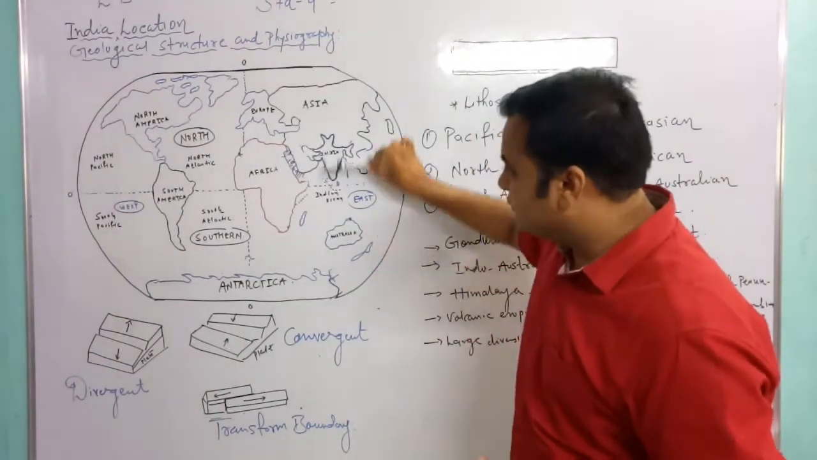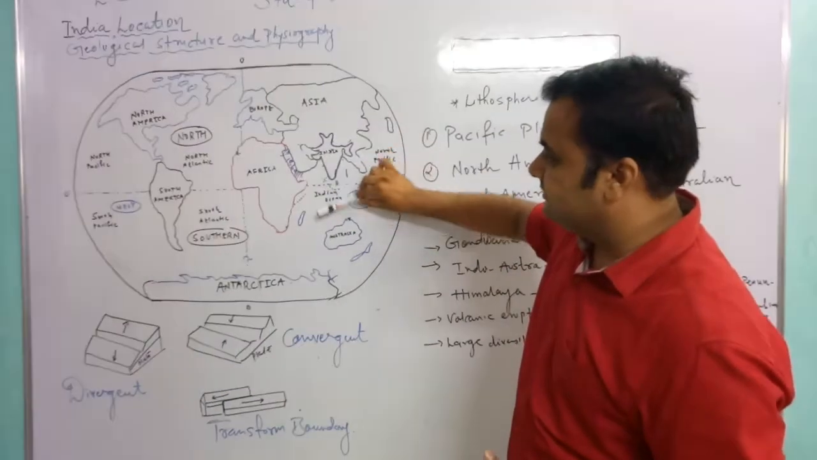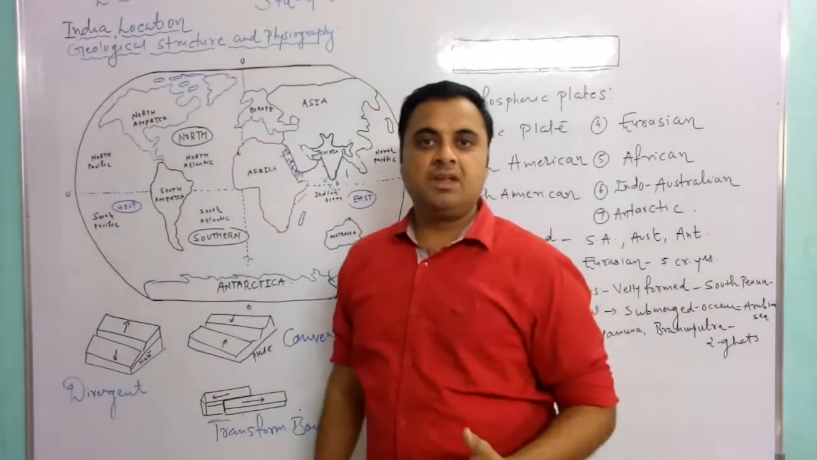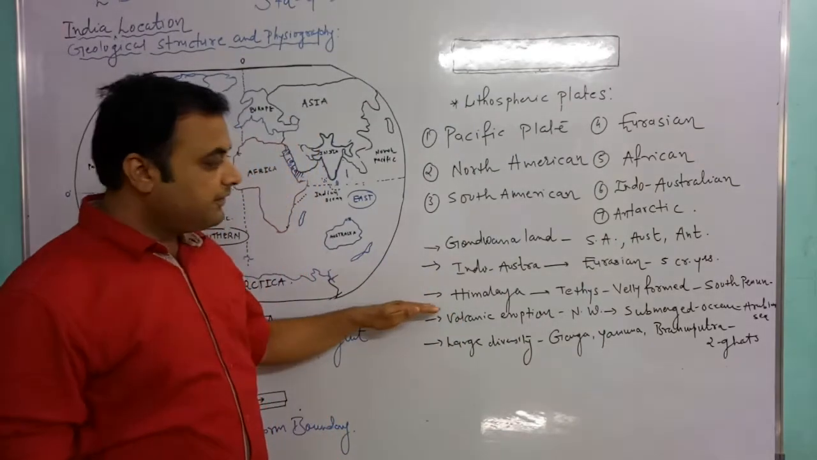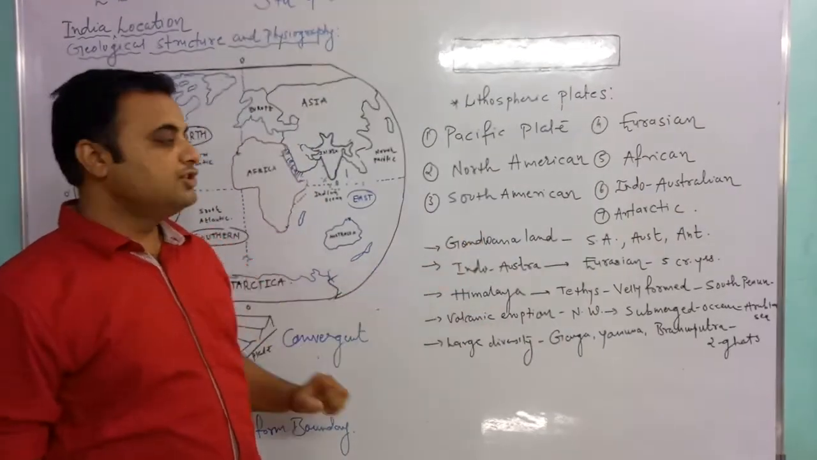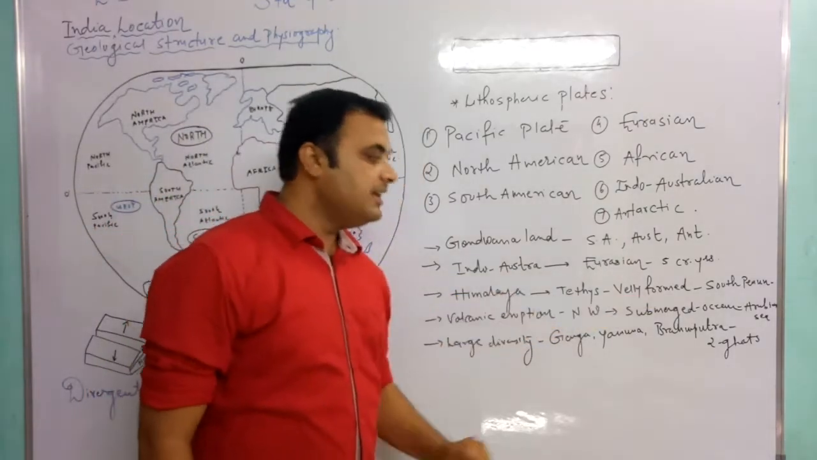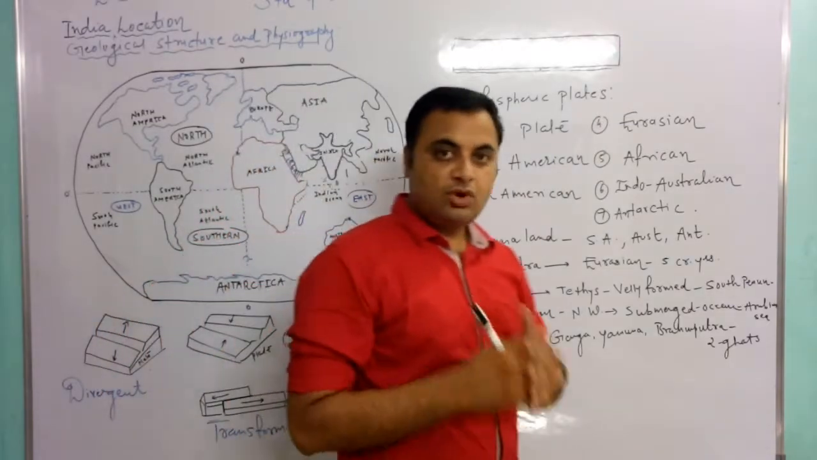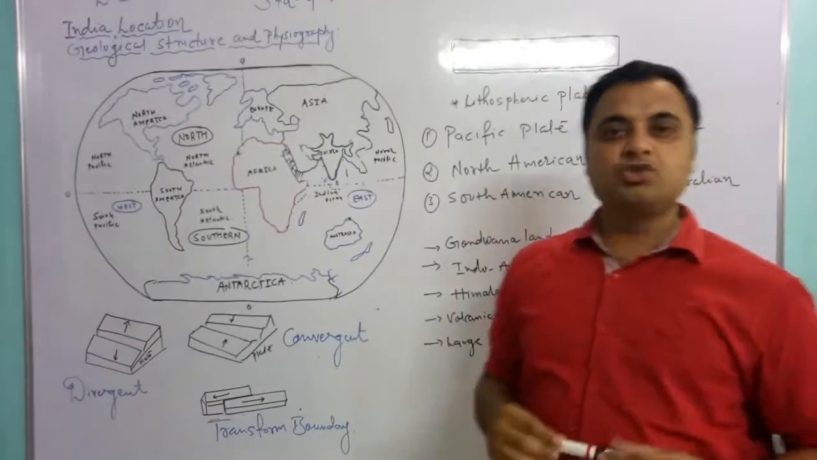And because of the collision between the Indo-Australian plate and the Eurasian plate, the Himalaya mountain range has been formed. And because the Himalaya mountain range has been formed, the different geography, the different physiography of India is also formed. The Himalaya valley is formed. The southern peninsular plateaus is also formed.